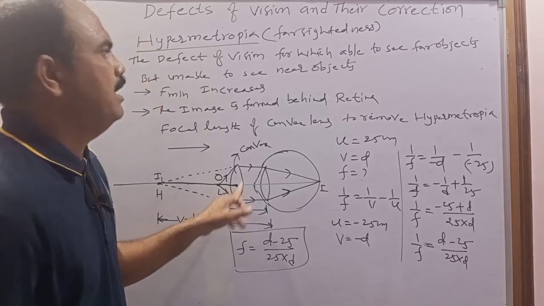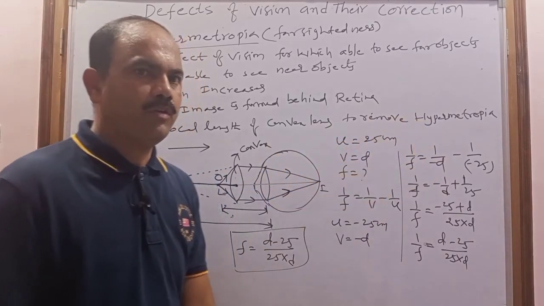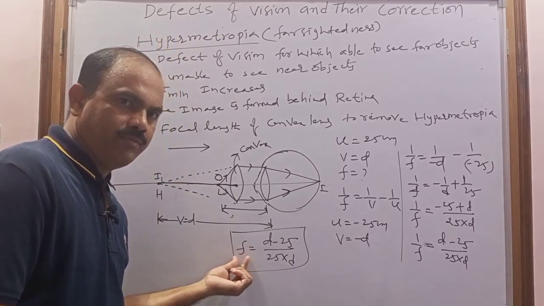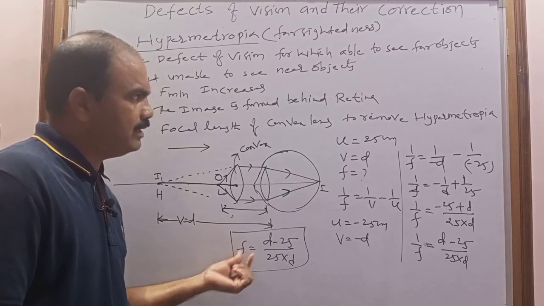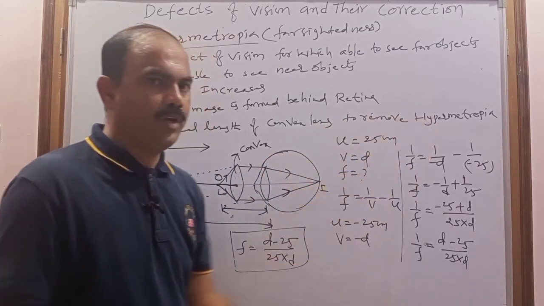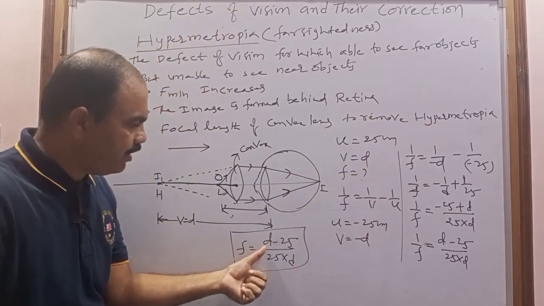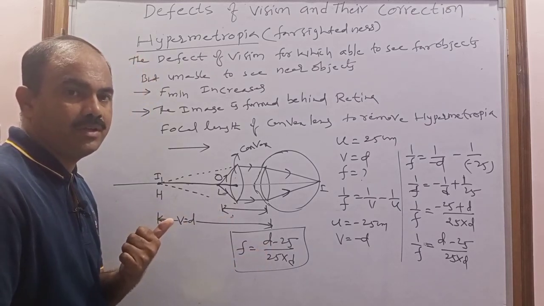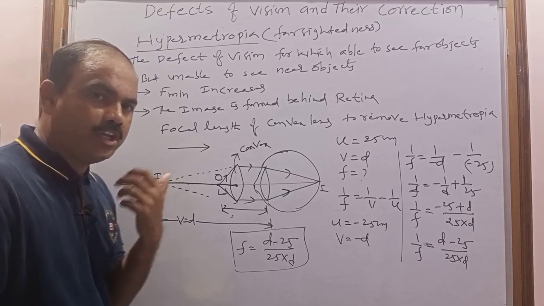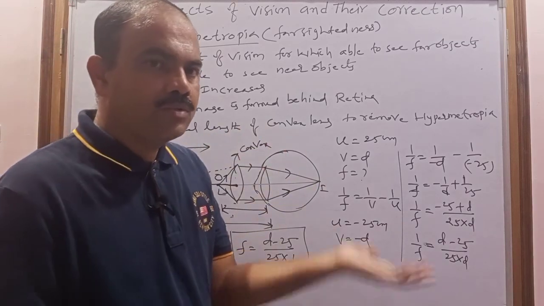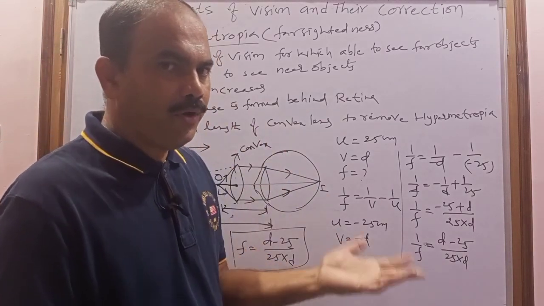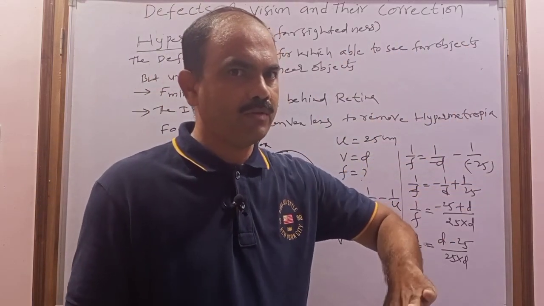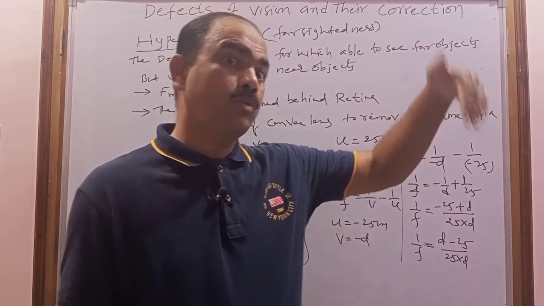So to find the focal length of the convex lens to remove hypermetropia, it depends upon what? D. D is nothing but the near point distance. If we know the near point distance of that person, that is, up to what distance the person cannot see, you need to know that. But beyond that he can see again.